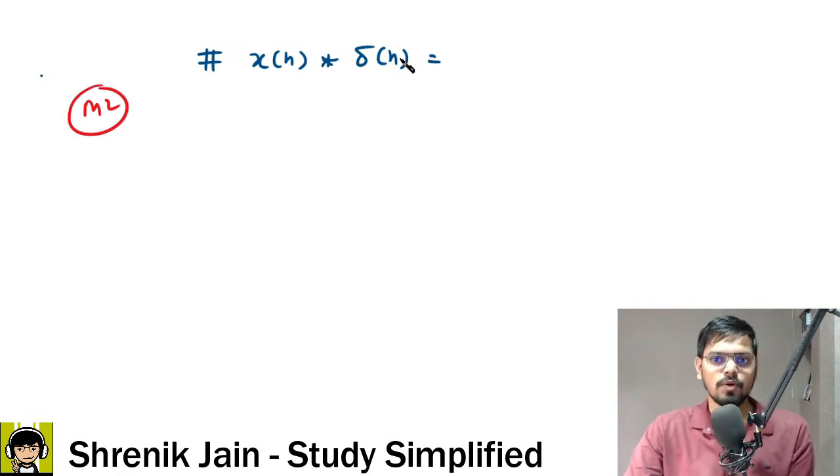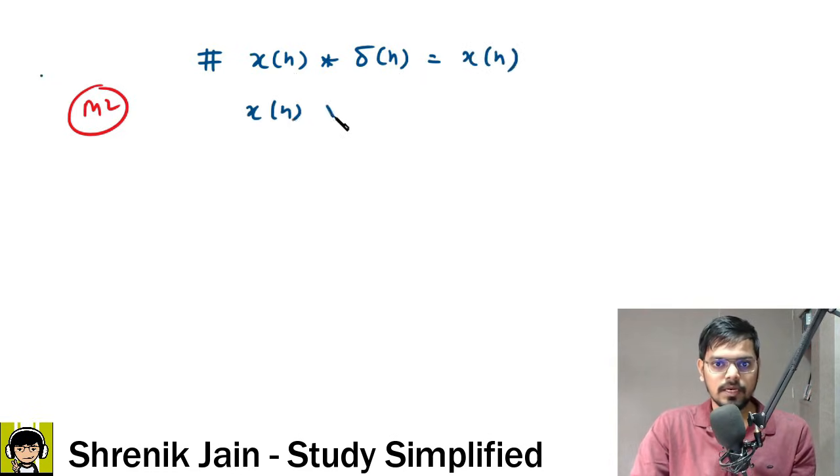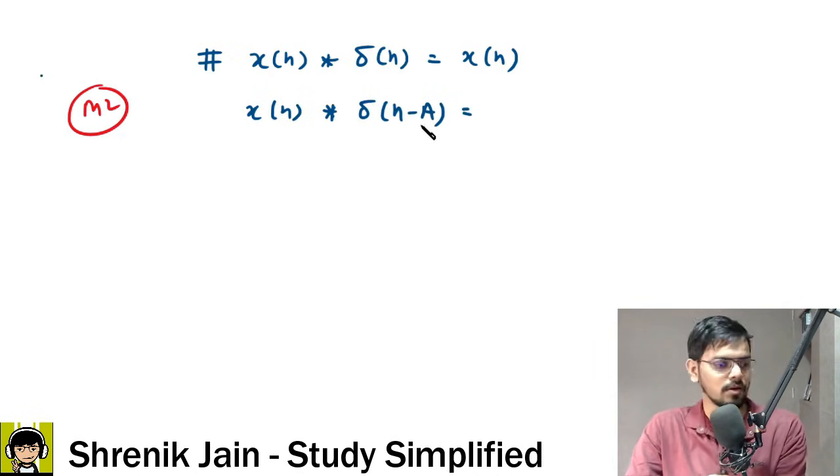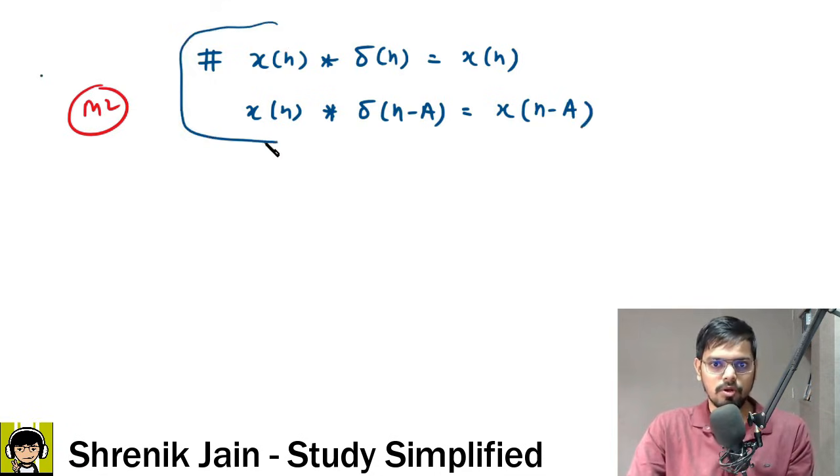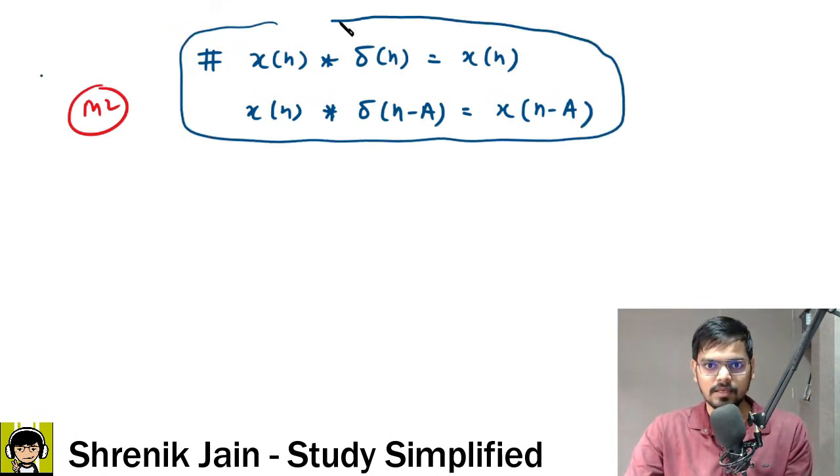Similarly, here also, if delta of n says that I will work at n is equal to 0, this function also says I will work there only. But now if the delta is saying that I will work at n minus a, then husband will follow that point, right? So the resultant would be x of n minus a. Understood this concept? Then do let me know in the comment section. Yes, because by this concept, this question can be solved again.